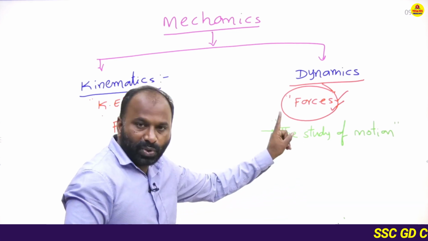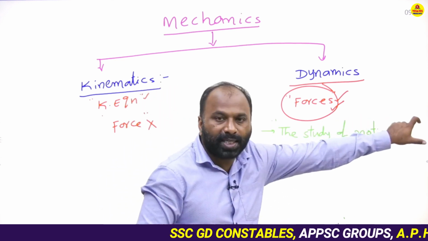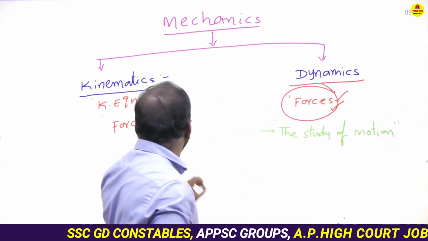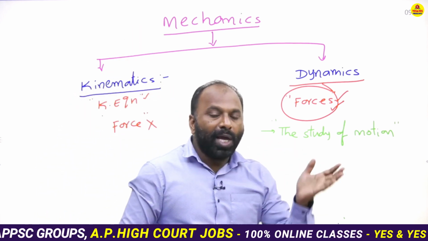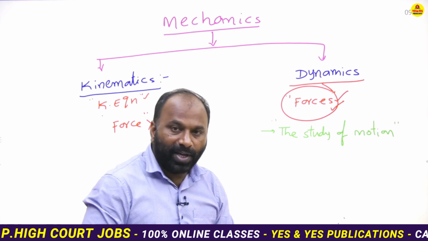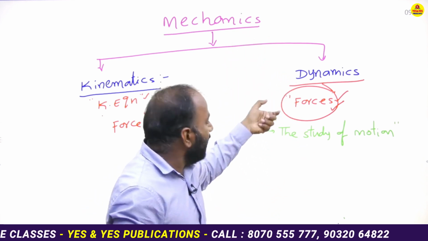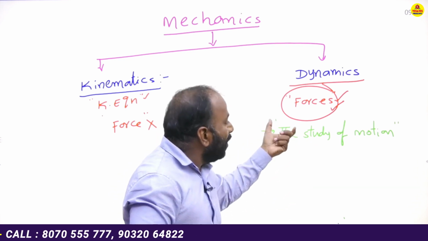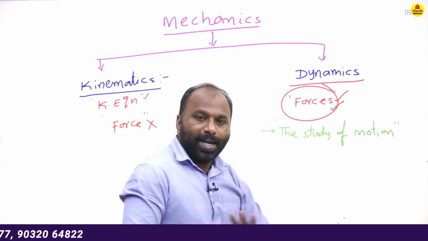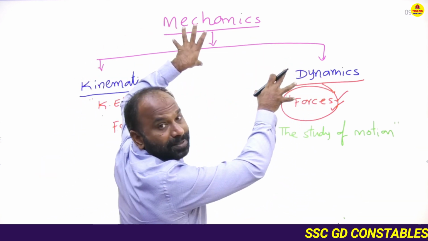Previous examination question, direct question: the study of motion of an object is called as option A dynamics, option B kinematics, option C mechanics, option D none of the above. Among these, which one is the closest? Which one is related to this word? That is dynamics. The combination of these two is called mechanics.